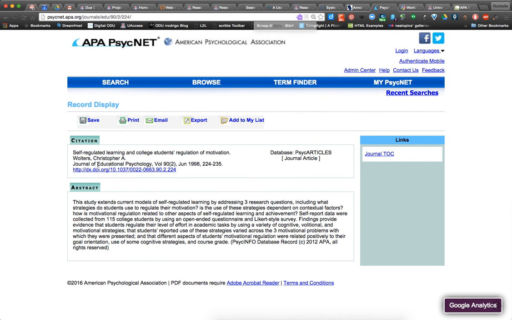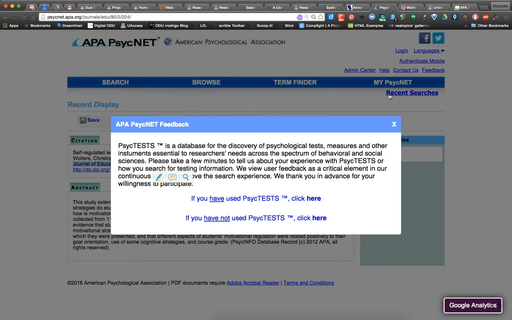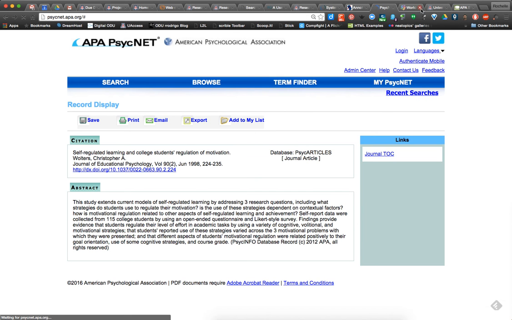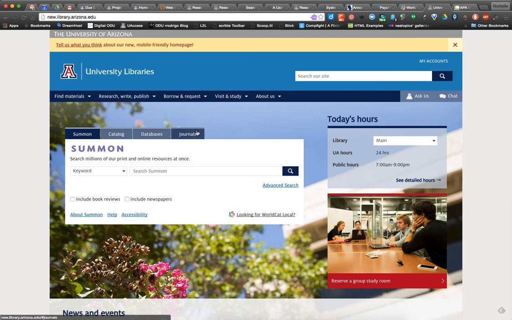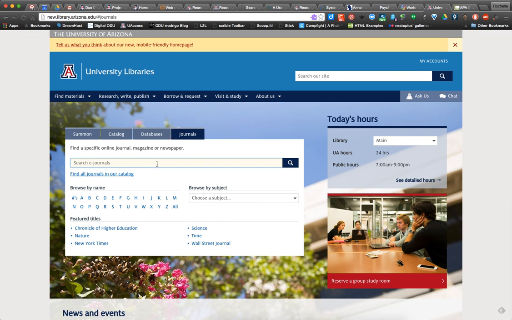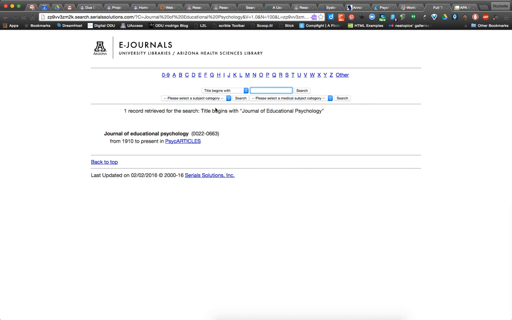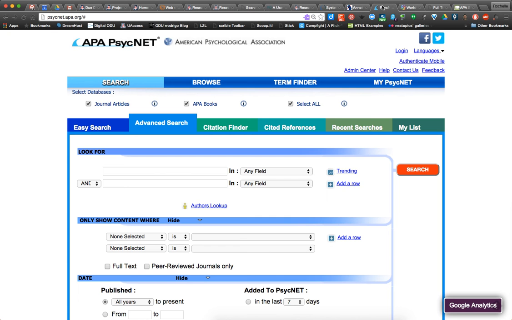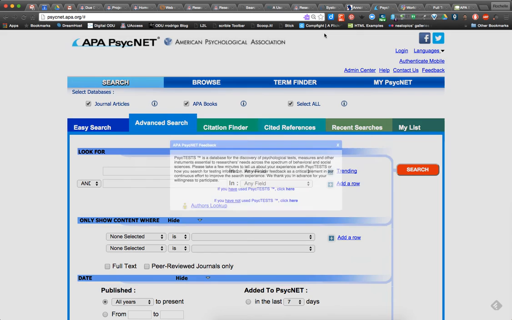What you do is you grab the title of the article, or the title of the journal, and you come back to the library and these tabs, see where it says journal? You paste in that title of the journal and then you can use the library database, or it'll tell you what databases the journal is in and you can try to find it.